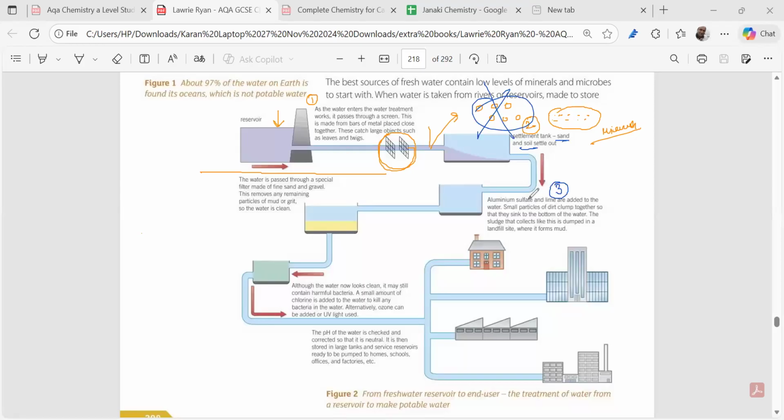In the third tank, we put coagulating agents, such as aluminum sulfate or lime. We put this because the finer particles defy gravity. They won't settle down.